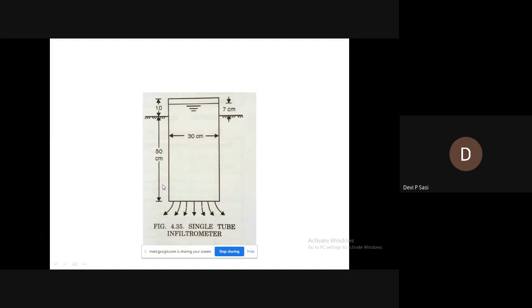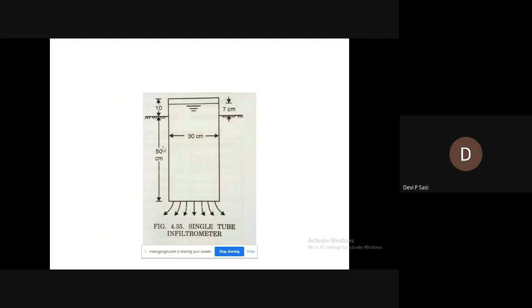That is, it has a greater depth so that spreading of water does not occur. You can see that in the tube type infiltrometer, or single tube infiltrometer, spreading of water does not occur.